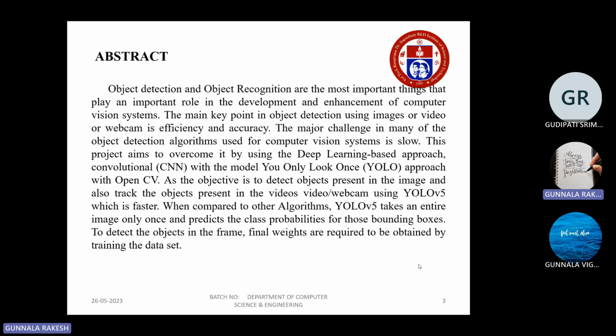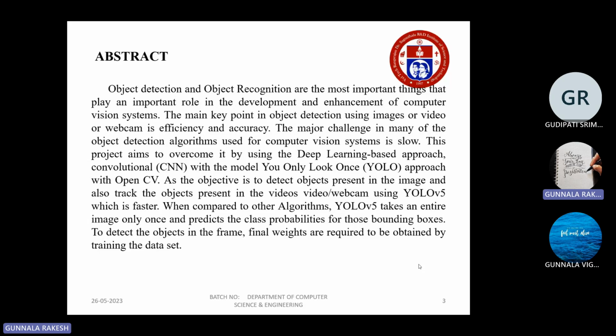Next, coming to the abstract: object detection and object recognition are the most important things that play an important role in the development and enhancement of computer vision systems. This is the main objective of our project. The key points in object detection using images, video, or webcam are efficiency and accuracy. The major challenge in many object detection algorithms used for computer vision systems is that they are slow, so we came up with the YOLO algorithm, which is used for detecting objects accurately.